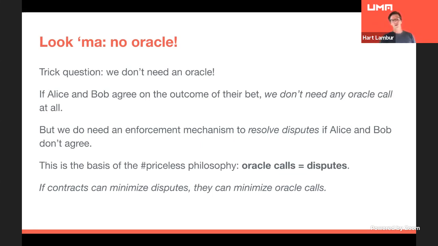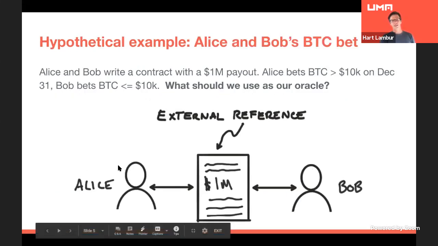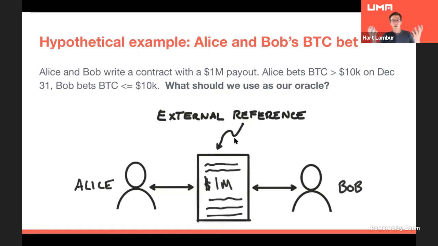So let's go back for a second and just think of this again as a legal contract. Alice and Bob in the fiat world wrote a legal contract, says one of them's going to get $1 million. The idea is that both of them will follow this legal contract optimistically in the real world. And if they don't, Alice can sue Bob or Bob can sue Alice. That's how the traditional world works. And incidentally, that's how all kind of financial derivatives in the existing fiat world are enforced too. They're enforced with a court system.